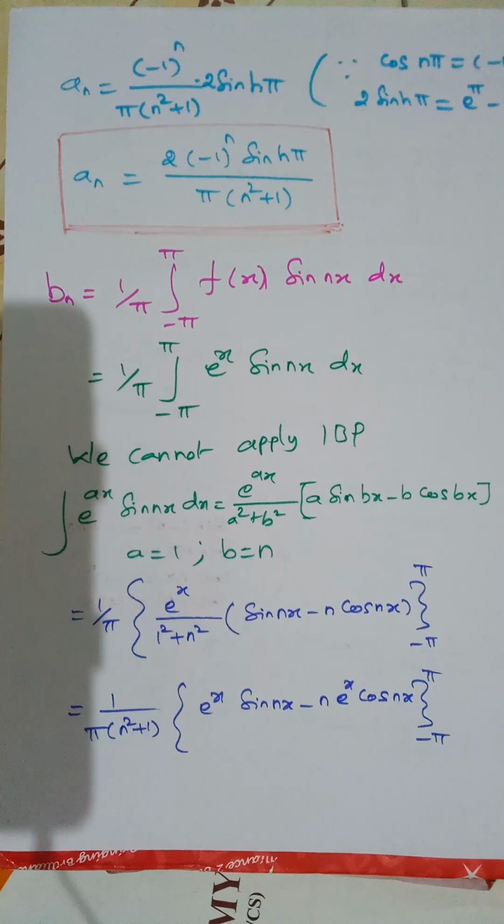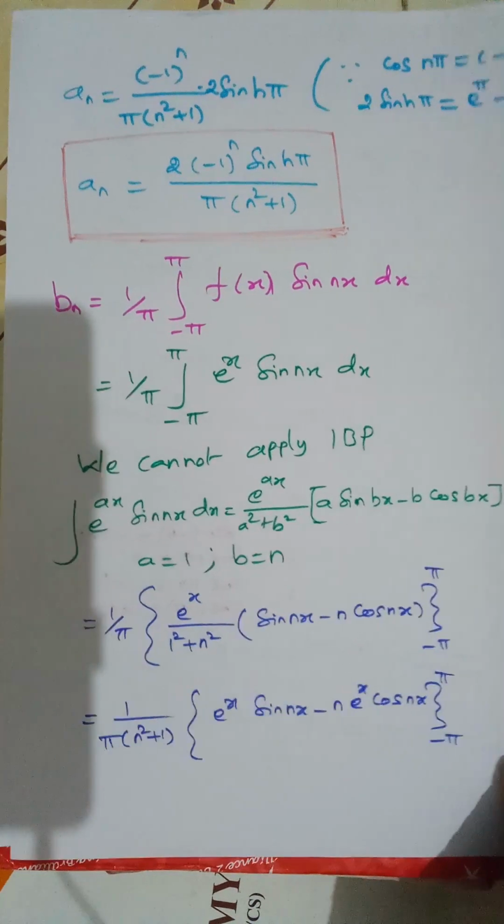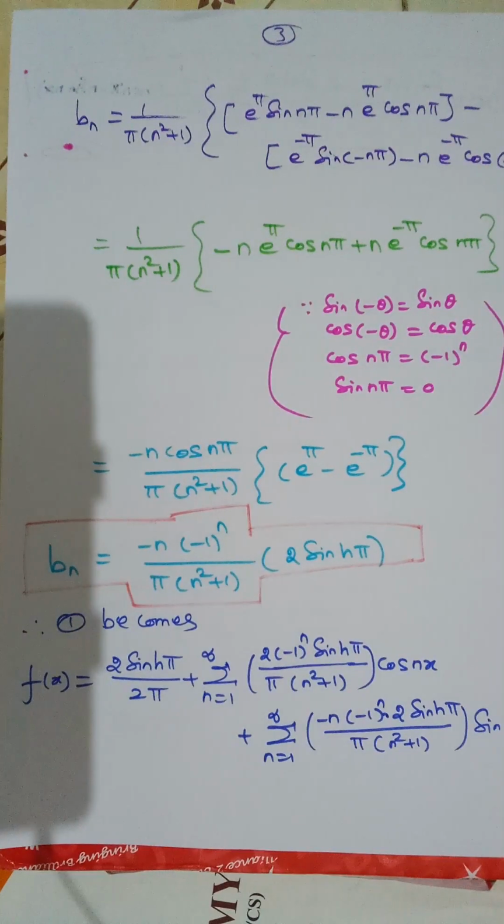Here a is equal to 1, b equal to n. So just apply: 1 by pi, e power x by (1 square plus n square) into (sin nx minus n cos nx), overall with limits minus pi to plus pi. Then here e power x sin nx minus n into e power x cos nx, just multiply e power x into the bracket term. I take the denominator outside, so pi into (n square plus 1). Okay, now the next one, bn equal to 1 by pi (n square plus 1).